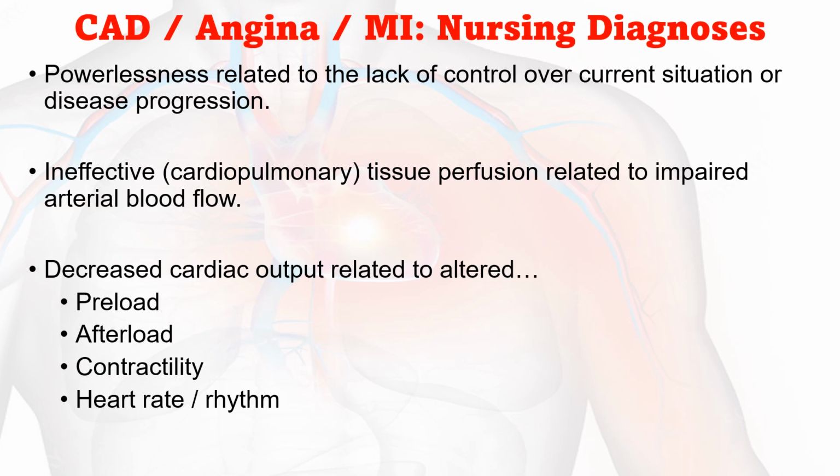Similarly, the patient may feel powerlessness related to lack of control over the current situation or disease progress. Then ineffective tissue perfusion related to impaired arterial blood flow. Then decreased cardiac output related to alterations in preload, afterload, contractility, or heart rate or rhythm.